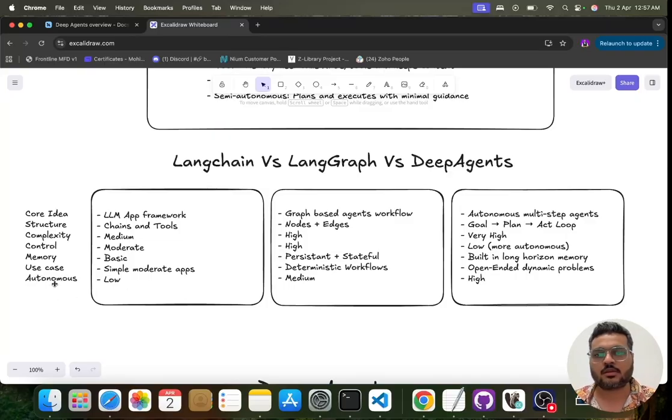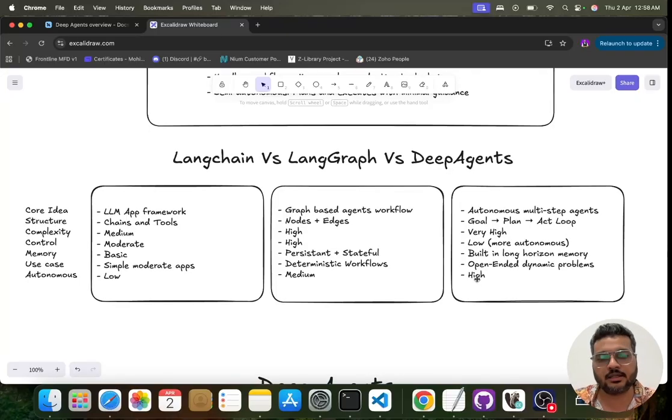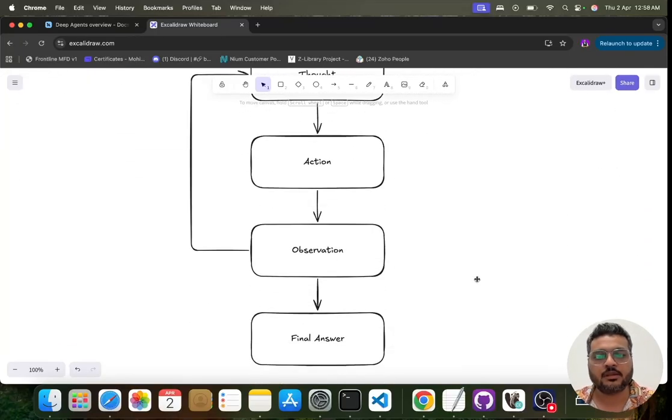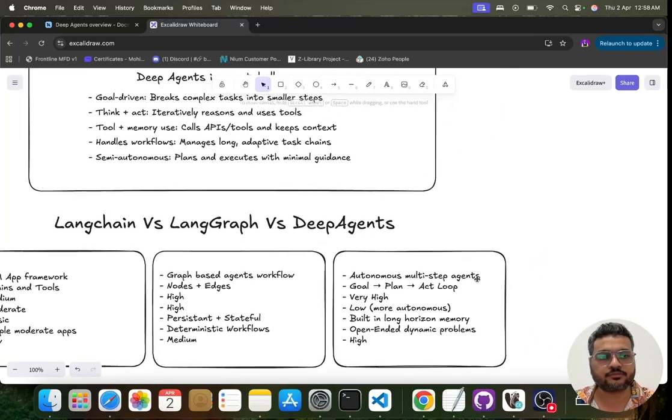Okay, autonomy is very low for LangChain. Autonomous means everything you have decided. For LangGraph, I won't call it autonomous, but here you can bring in loops, where some kind of decisioning can be taken by putting in if else and all, right? But for deep agents, you don't need to do anything. You just give a problem statement and your set of tools, and it will decide what to do. Okay, so this we have already discussed.